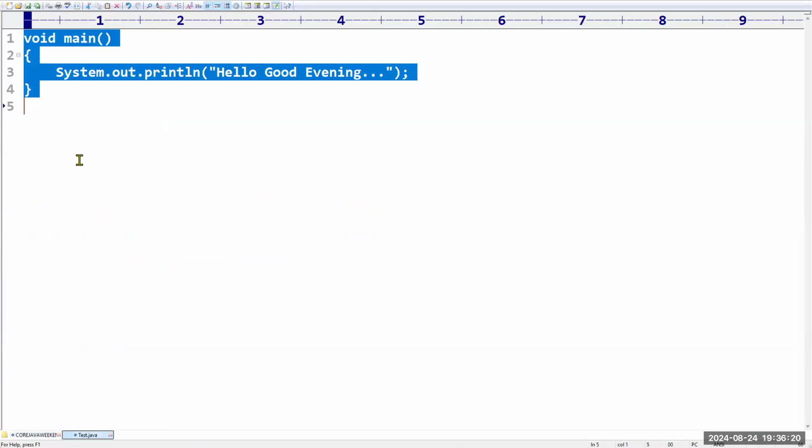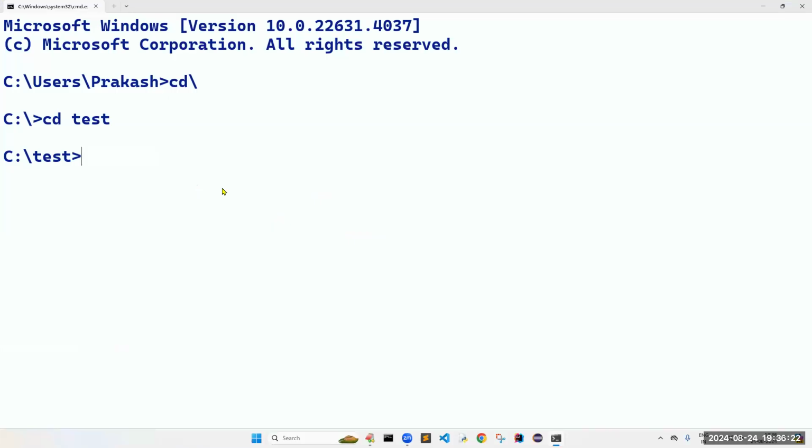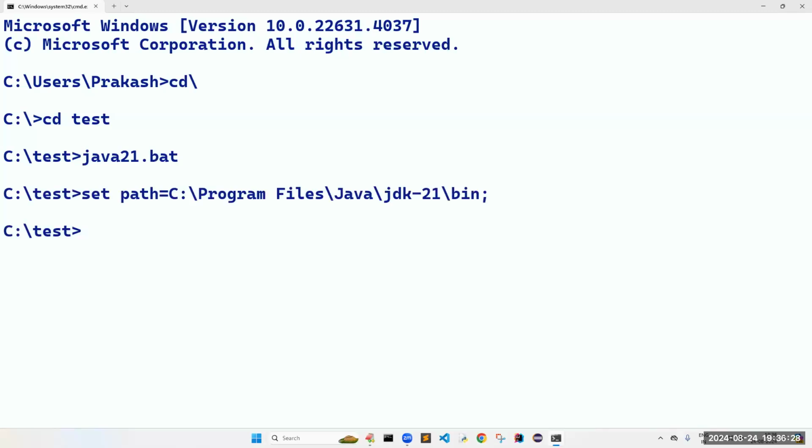In which version do we have to run this program? From Java 21. So now I'm going to take one special command. What is that command? Java21.bat file. Have you observed? In my system, there are n number of Java versions. Because as a trainer, I need to explain to the students by taking multiple examples, so that's why I'm going to use different versions. But as a student, you should always use the latest version of Java. You can see there is a path, and a batch file is automatically created. I created it already, which is activating the Java 21 version. Now the Java 21 version is enabled.